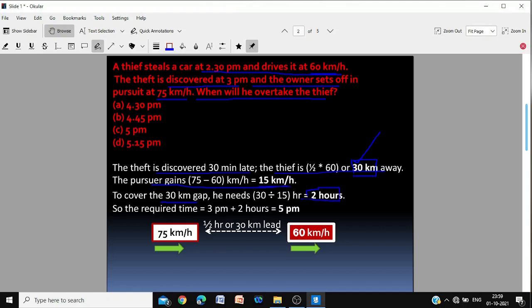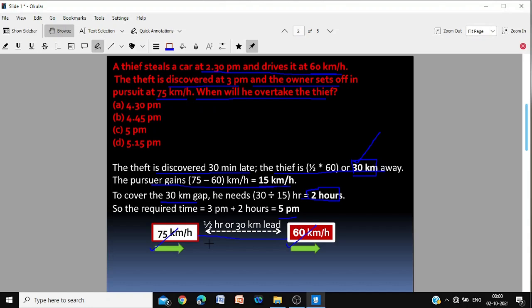So 2 hours after the owner starts chasing him, that is 3 p.m. plus 2 hours is 5 p.m. This is the owner at 75 km per hour. This is the thief at 60 km per hour. And because the theft was discovered late, the thief was ahead by 30 km.